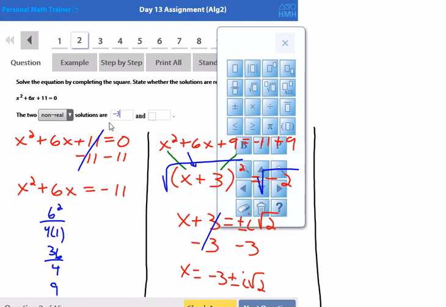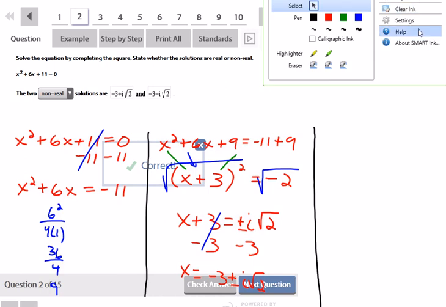Negative 3 plus i square root of 2, and negative 3 minus i square root of 2. And that's correct.